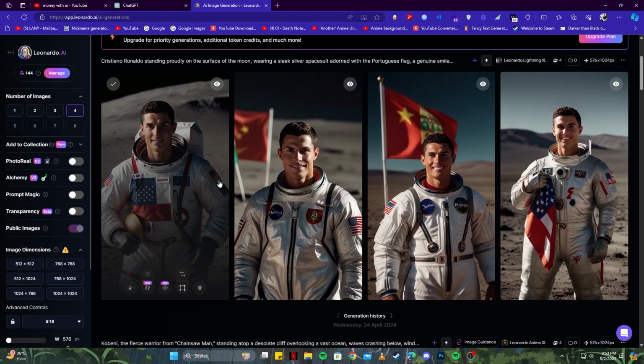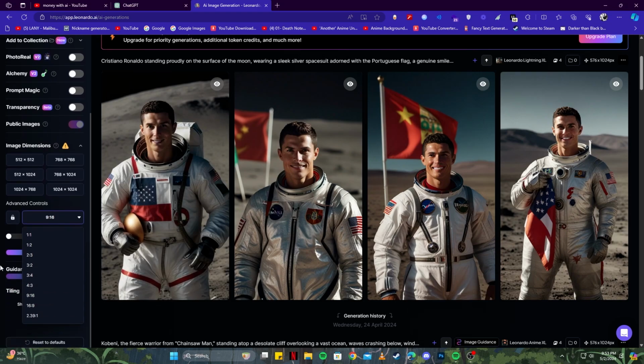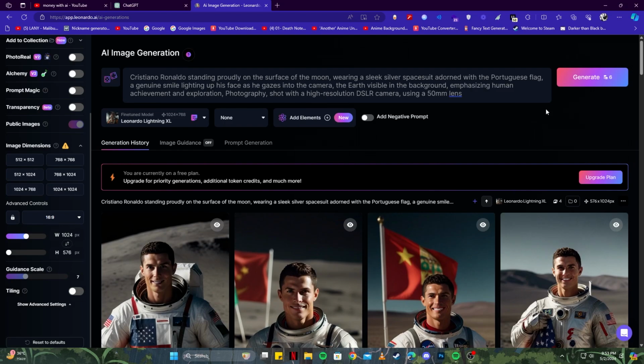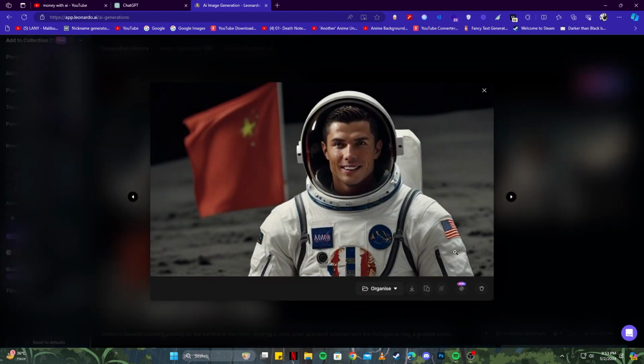And here we have absolutely crazy pictures of Cristiano Ronaldo standing on the moon with a flag. But as you can see, these are in a mobile format. What if you wanted landscape or to show on a larger screen? All you have to do is scroll down here and select the aspect ratio to be 16:9. And now if you click on the generate button, it will create pictures in the landscape format, which is amazing, right? And now if we open one of these images, you can clearly see how amazing the quality shows up. It is like an actual picture of Cristiano Ronaldo. You cannot say that this does not look realistic. I am absolutely stunned with the results.